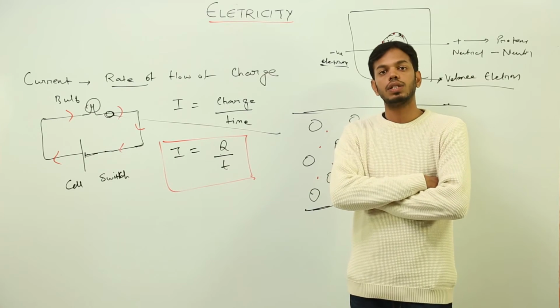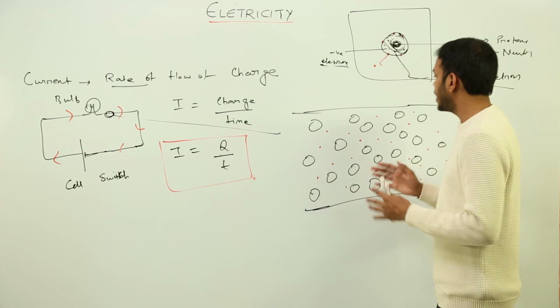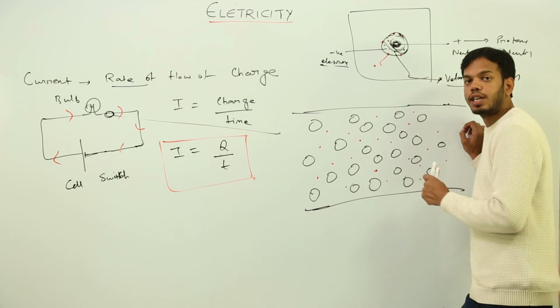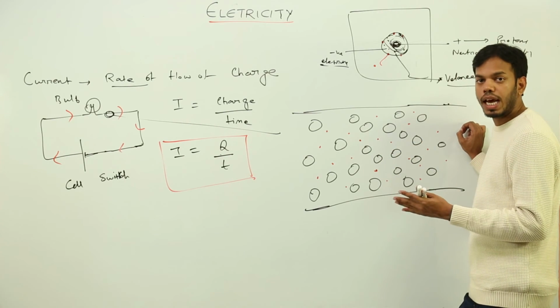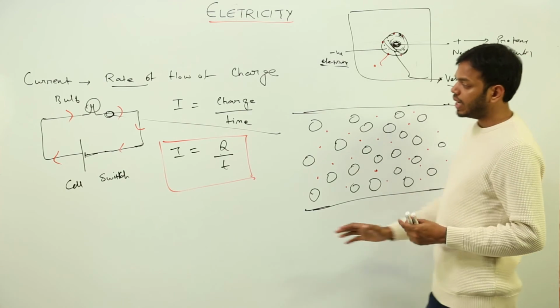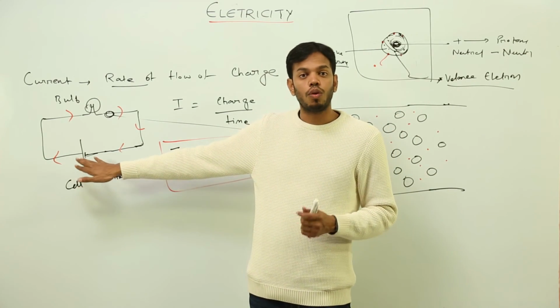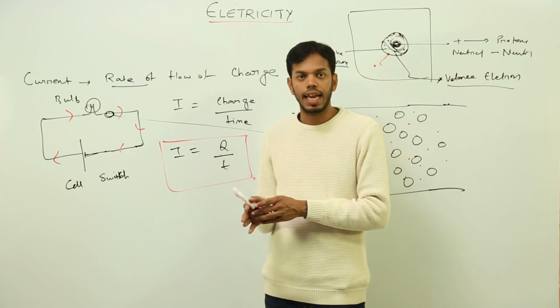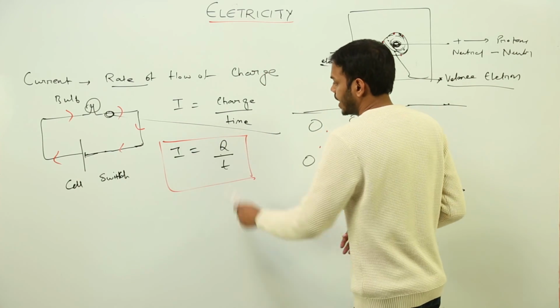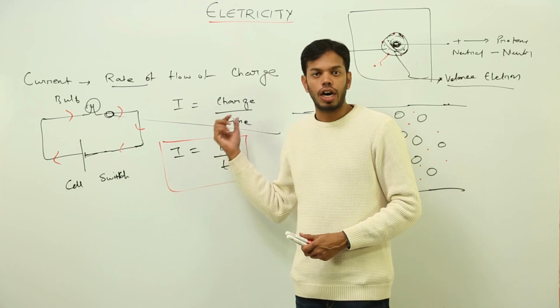The free charge which is already present in a conductor. It is in the form of free electrons which are freely moving in random directions inside the conductor. But when some external source provides them a definite path, they all start moving in a single direction and they completely form the current. So this is current, this is charge and time.